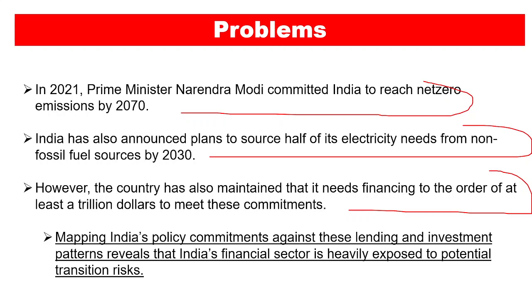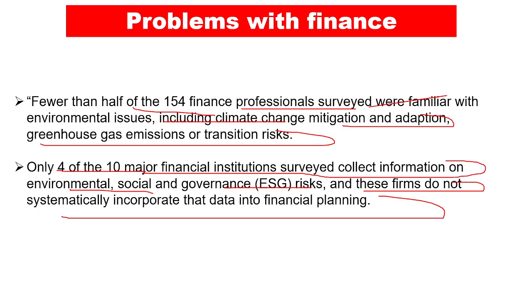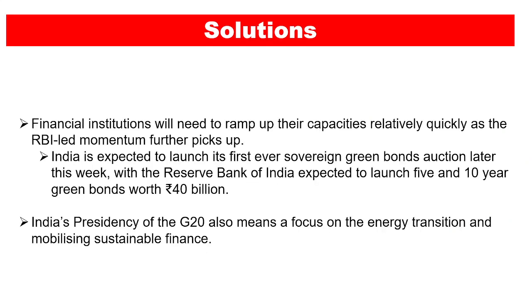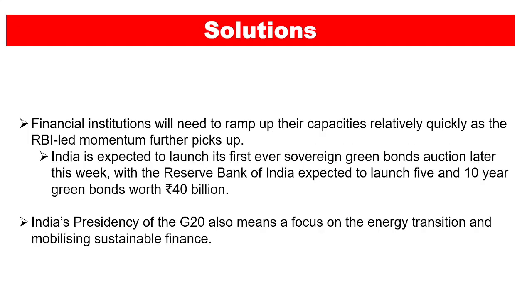So, mapping India's policy commitments against these lending and investment patterns reveals that India's financial sector is heavily exposed to potential transition risks, right? Apart from it, we also know that the coal sector and sectors such as oil extraction are very capital intensive businesses, right? And at this point of time, they are in a high amount of debt, and this is also a problem, right?